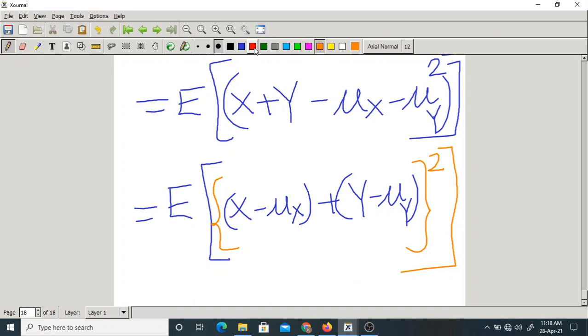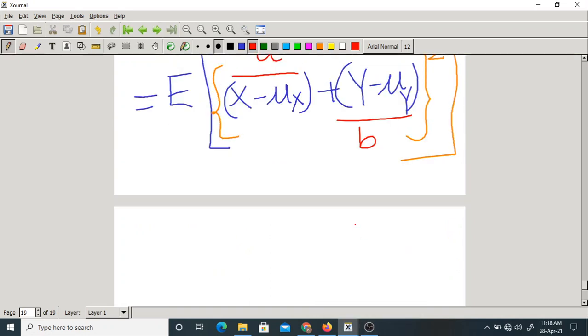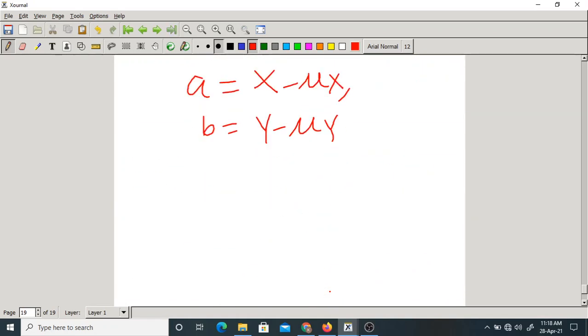So for betterment, you call this A, this B. I'll tell you what that is exactly. What is A? We are assuming A equal to x minus mu x. What is B? I am assuming B equal to y minus mu y. Now what is the variance of z?